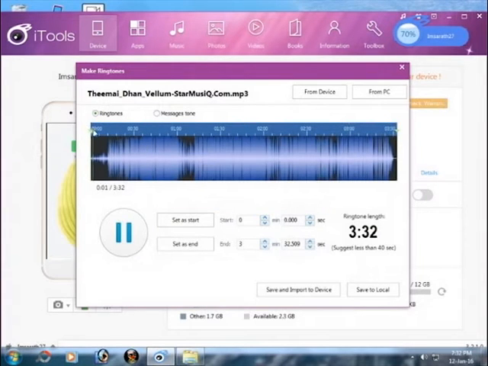Here is where you will trim your start and stop time for the ringtone. You may need to listen to the song a few times to take note of exactly when to start and when to stop your clip.